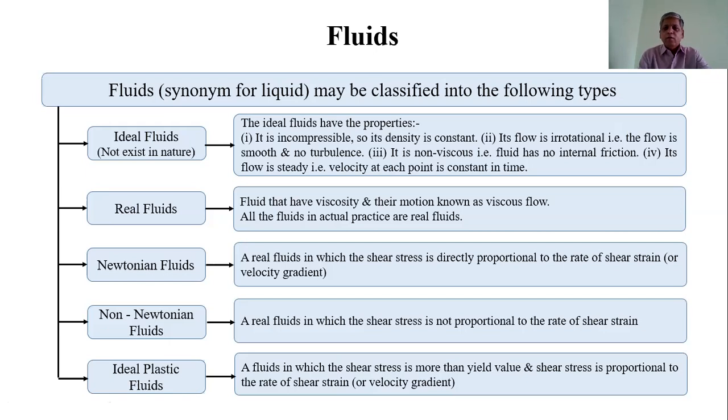Viscous means when the liquids flow in different layers, internal friction arises. Frictional force arises. Such a flow is called viscous flow, and the property possessed by such a liquid is called viscosity. Such fluids are said to be real fluids.